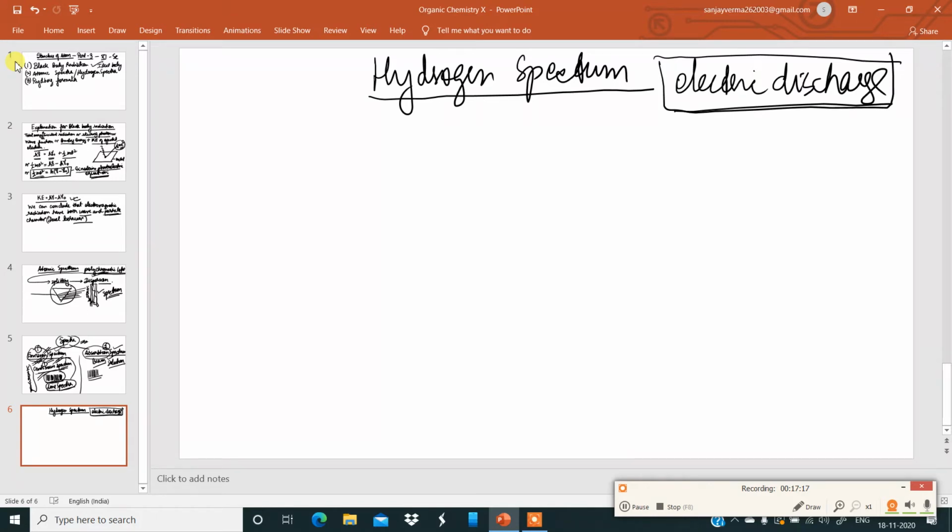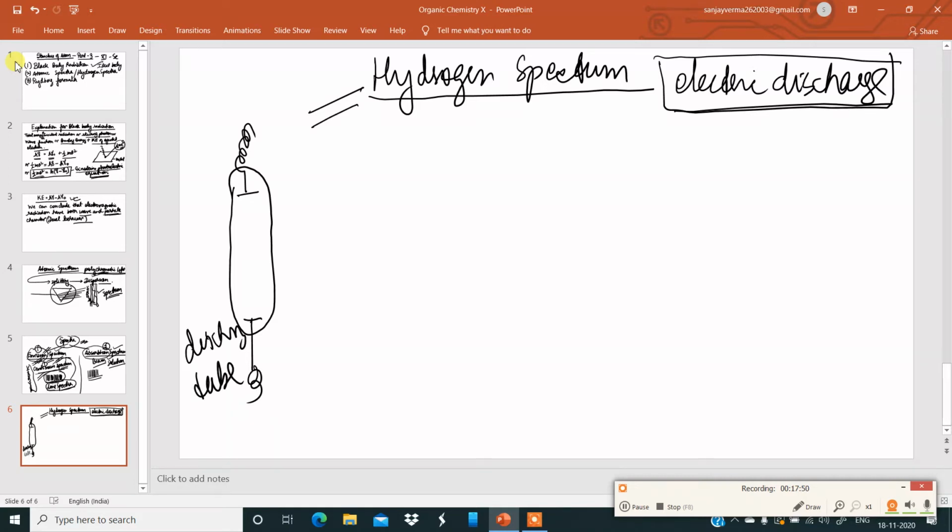The hydrogen spectrum can be obtained by passing an electric discharge through hydrogen gas taken in a discharge tube under low pressure. For explaining this, I will draw a simple diagram. I have taken a discharge tube, in a vertical manner.